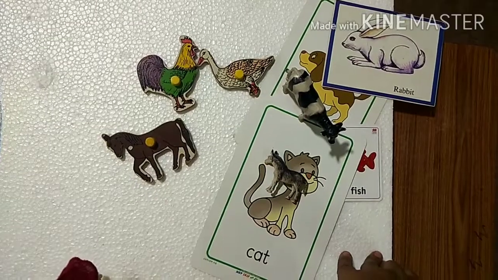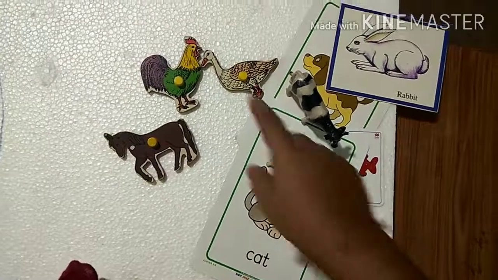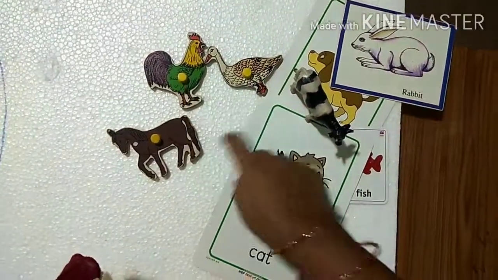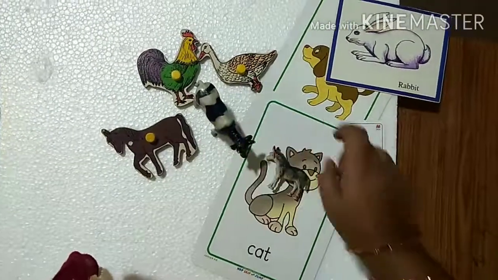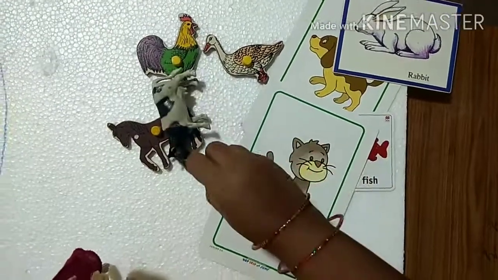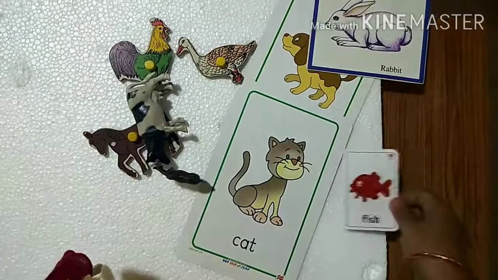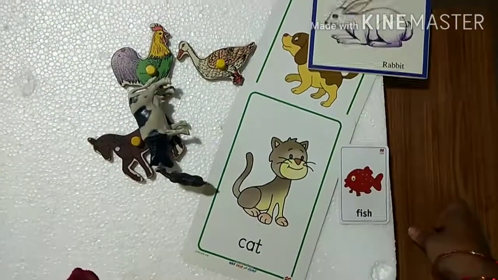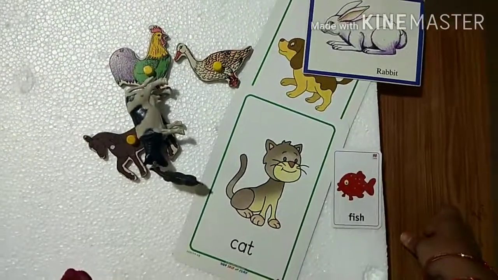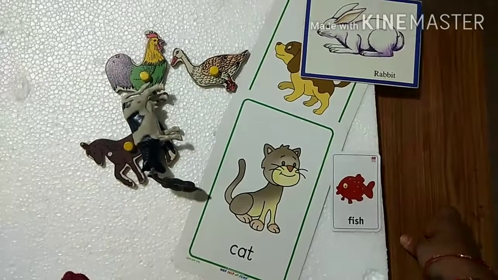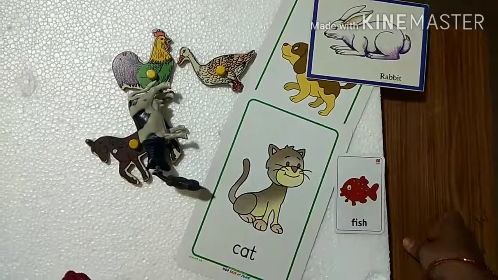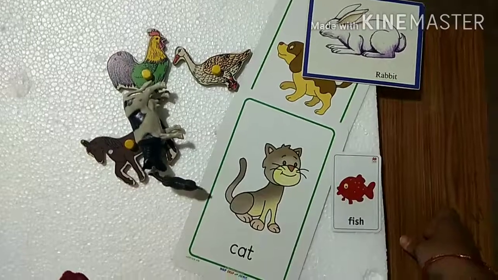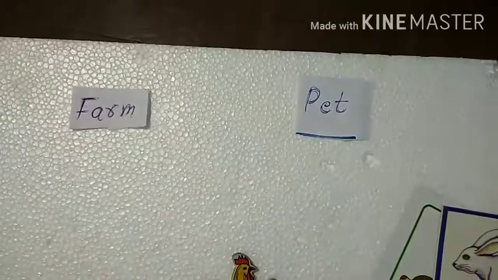See here, we have so many animals with us. See, duck, hen, horse, cow, dog, cat, donkey, and here one fish, rabbit. All these are the animals I kept here. By seeing this, today we are going to differentiate these animals into two groups. What is the topic? Farm and pet animals. So we are making farm and pet animals.